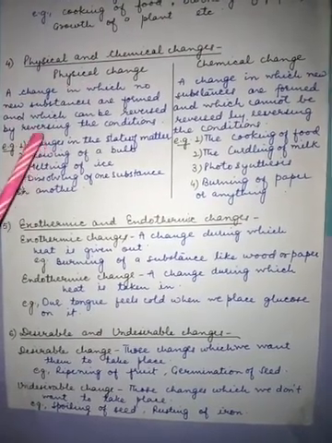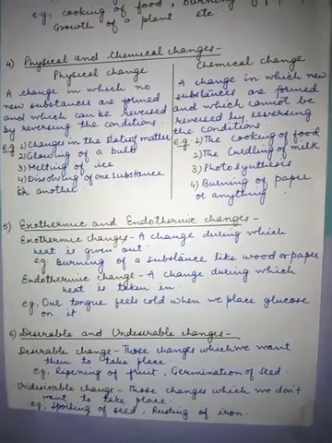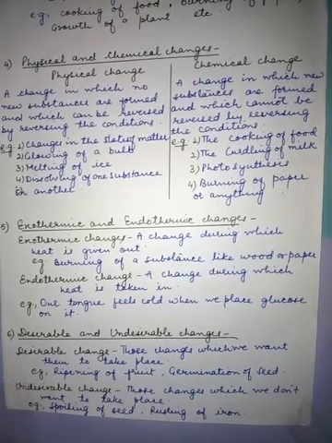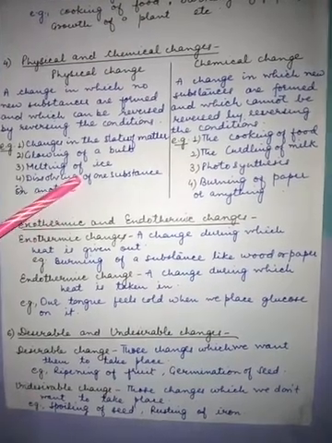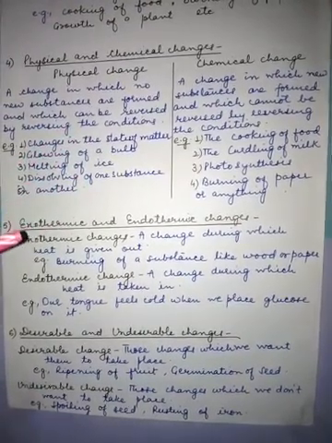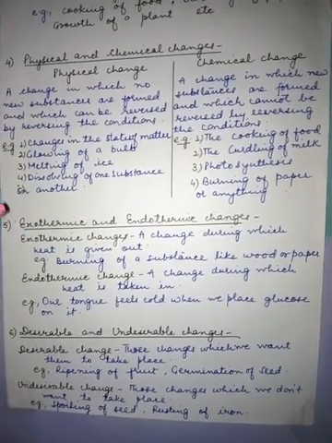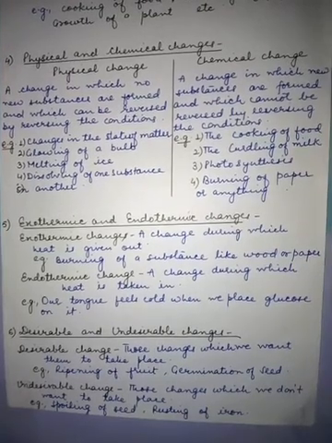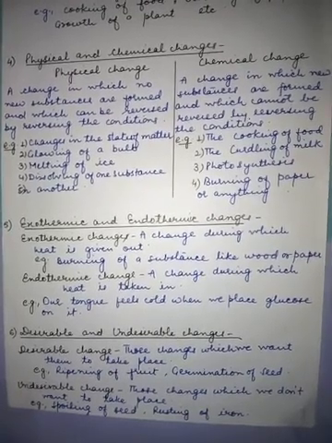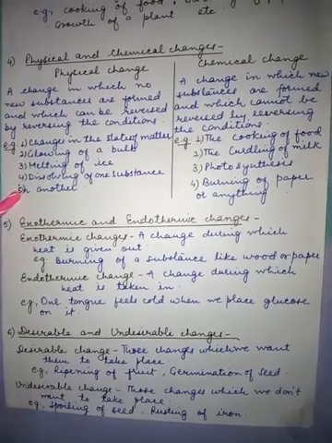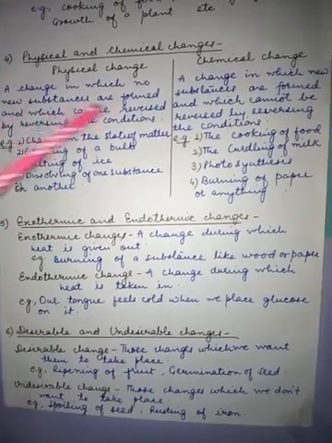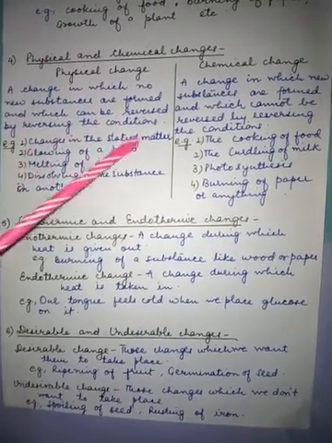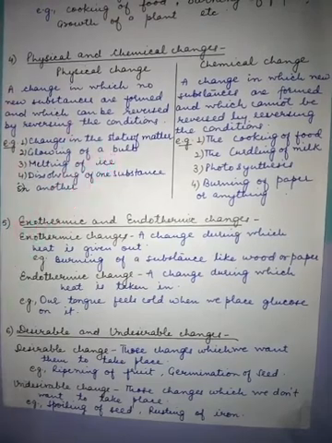We have some examples. Changes in the states of matter. When a solid is converted into a liquid, we can convert the liquid back into a solid. Like melting of ice: when ice converts into water, you can convert water into ice as well. But there is no formation of any new substance. Water will remain water. If no new substances are formed and the change can be reversed by reversing the conditions, such changes are called physical changes. Like changes in the states of matter, glowing of a bulb.